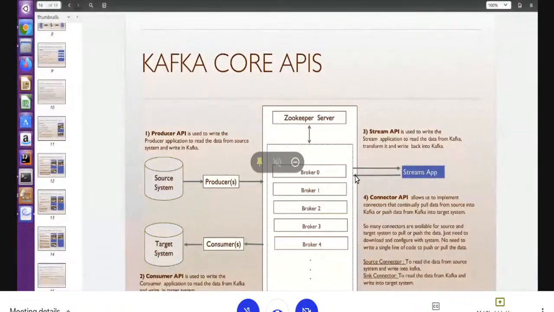Some connectors are commercial, you can buy them, and some are freely available. If you want to download some connectors, you can search on Google directly. Let's say I have to export the data from MySQL or some other RDBMS and put that data into Kafka. We have a ready-made connector available. We don't need to write a single line of code. We just have to plug and play, and the data will start moving from the RDBMS to the Kafka cluster. You can check on the Confluent Hub. The connector is available. No need to write a single line of code.